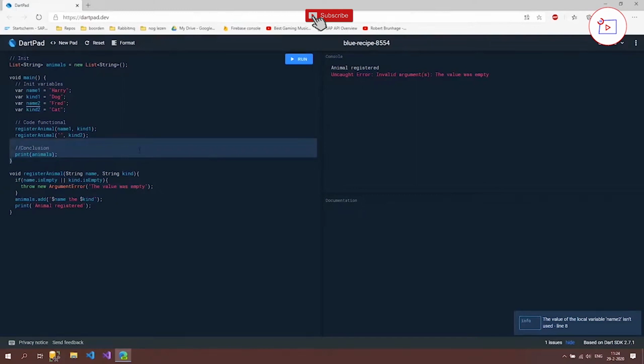So to make it more specific, I'm going to separate these two inside our if statement, and I'm going to give this its own if statement. So kind is empty. Now we can say the name was empty, please provide a name.